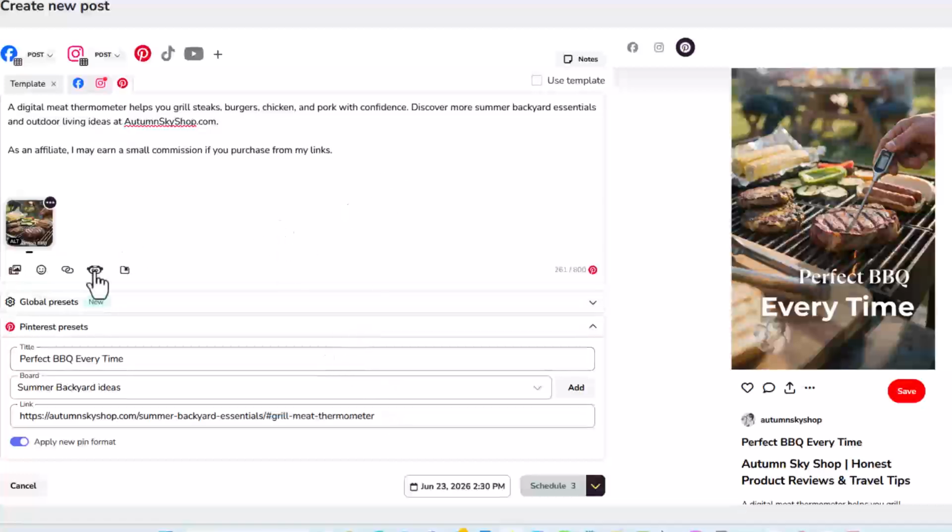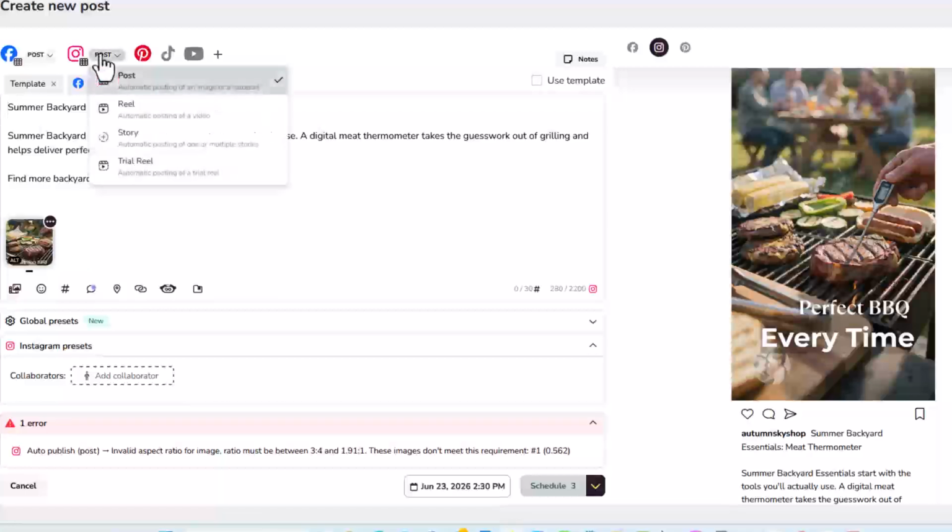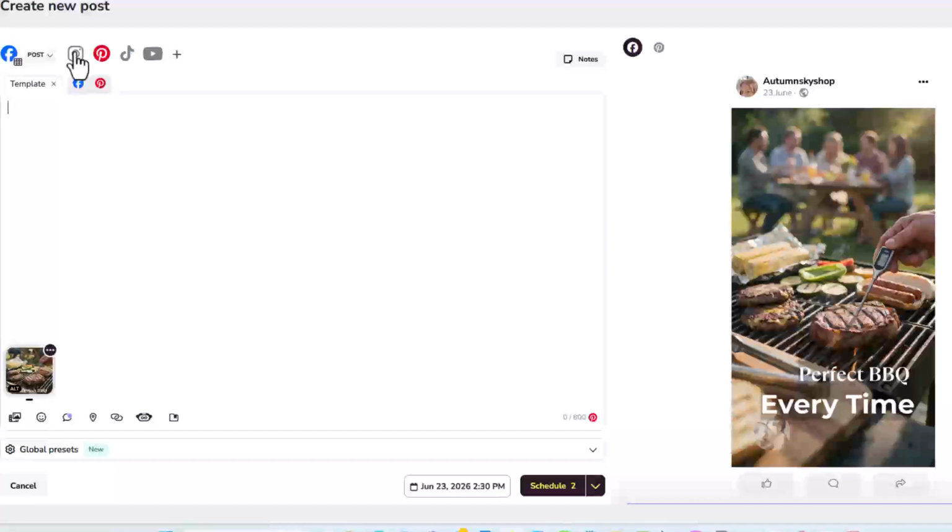And if I go backwards a little bit, this one's got some issues. It's saying there's something wrong here: auto publish, invalid aspect ratio. Uh-oh. That means my picture is not the right size, so I will not be able to publish this post. I think I made these all 2/3, and that was probably part of my problem. I'm just going to take this one off of here. There we go. Now we're only going to send out Facebook and Pinterest.